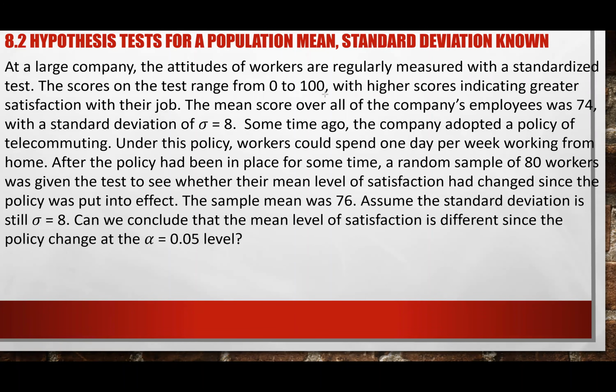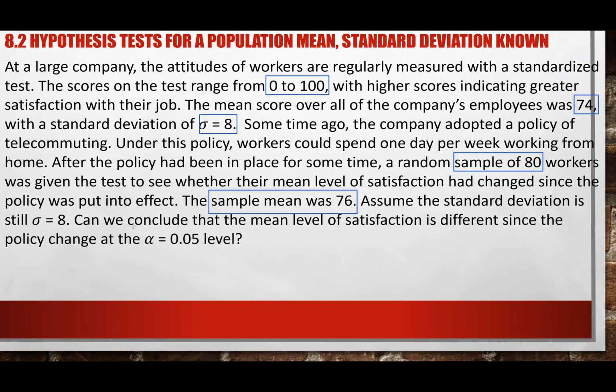Circle, for example, the 0 to 100, which, hopefully you guys see, is a useless number. And again, we have 74, we have a sigma equal to 8, we have the 80 workers, and we have this number here. But again, if you're in doubt, if you don't know where to start the problem, just go in and identify all your numbers. Just block out all the information or the backstory.